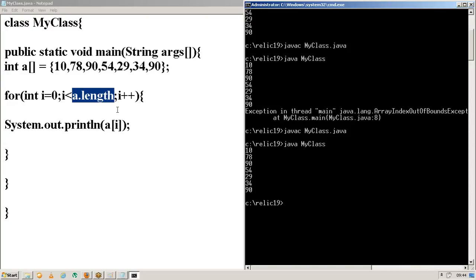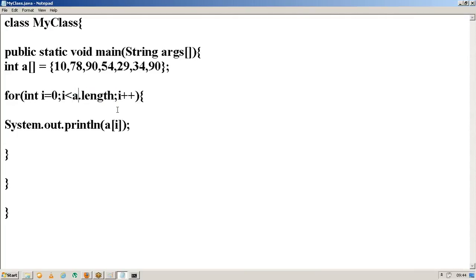If you give a.length, it will calculate the size of your array and retrieve it here. What is the size of your array? 7, right? So integer i equal to 0, i should be less than 7. That means it will execute only up to the value 6. Now let me compile this. It was compiled and executed successfully, right?